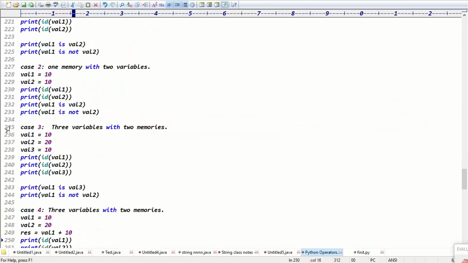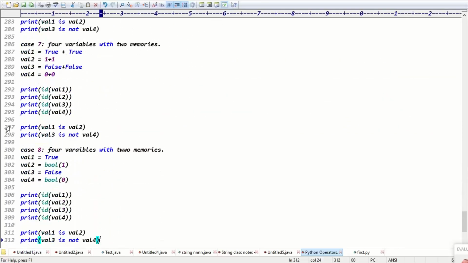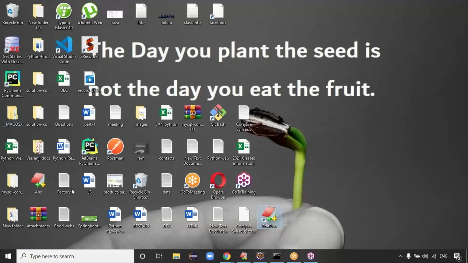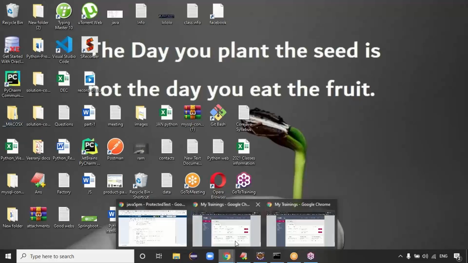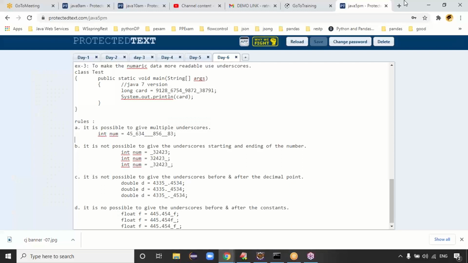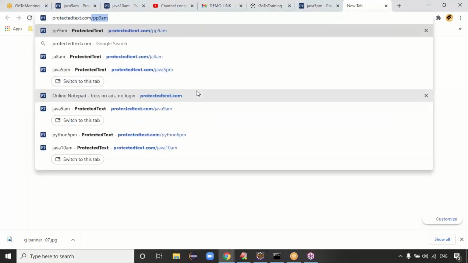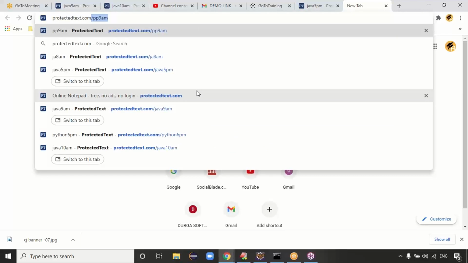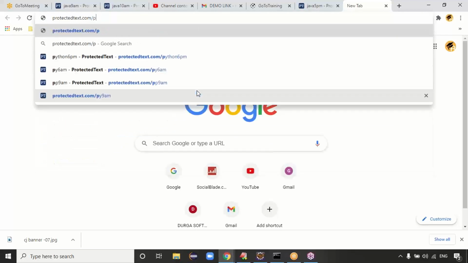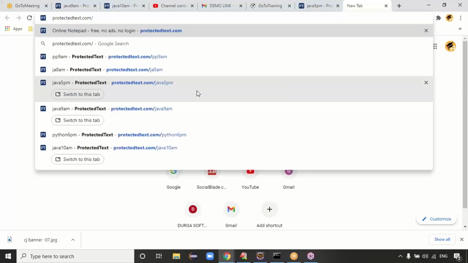Exactly, guys. I think you're clear with the operators concept, right? Try to practice the operators concept, guys. We'll meet in tomorrow's class. In tomorrow's class, I think one class of the first chapter is pending, which is number system. Number system is not completed, right? Binary numbers, decimal numbers, hexadecimal numbers. Yeah, we have the number system concept, guys. I will take number system tomorrow. With that, your first chapter, introduction and data types, is completed.